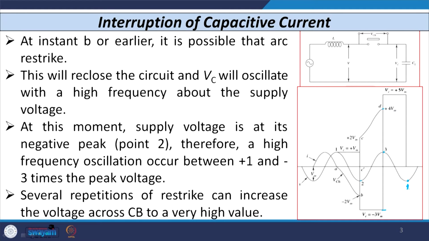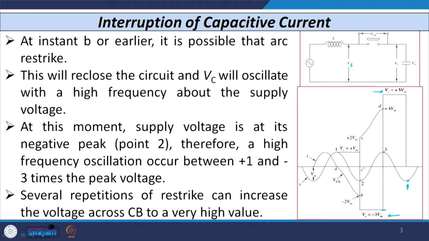As you move every half cycle, the voltage that appears across the contacts of the circuit breaker, VCB, goes on increasing. This is because the voltage across the capacitor Vc oscillates with some high frequency, and so the overall voltage across the circuit breaker, the difference of supply voltage Vs minus Vc, also increases. Ideally, we can say that the voltage across the contacts of the circuit breaker is going to be doubled at every half cycle.